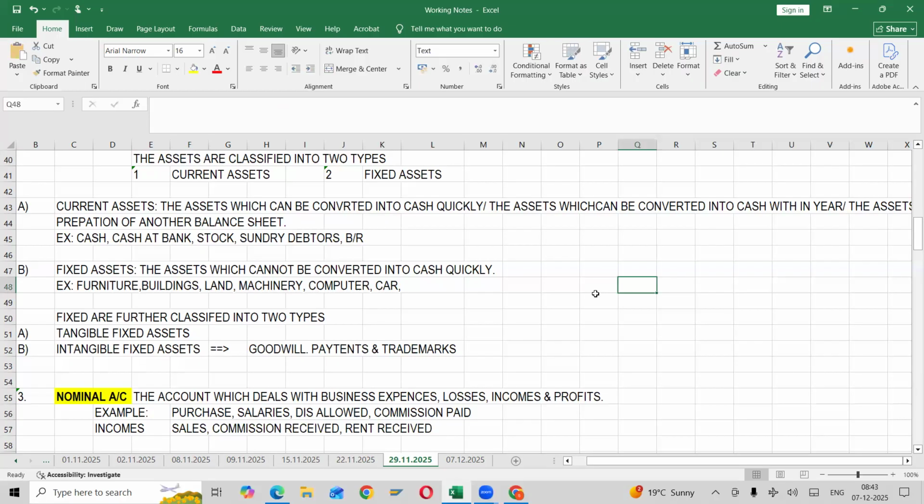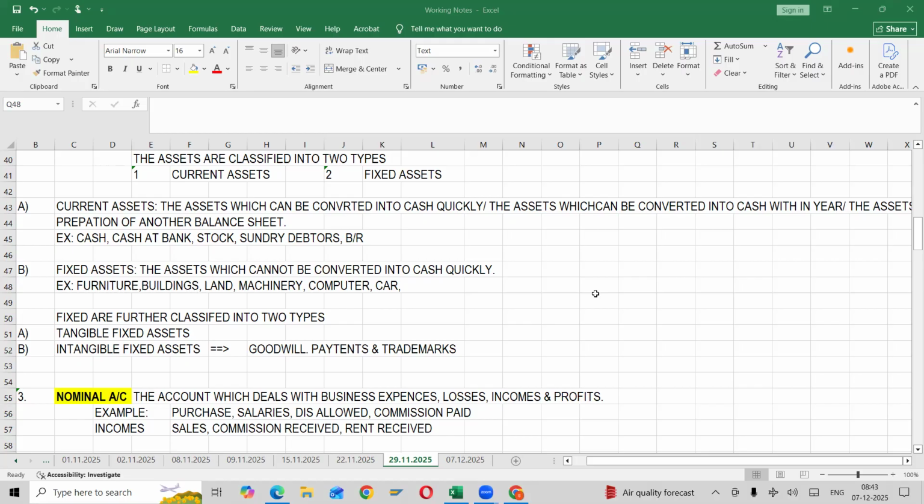As I said, what is the accounting cycle? Identifying the transactions, classifying the transactions, recording the transactions. First of all, identify whether it is a cash transaction, a credit transaction, or a non-cash transaction. After that, classifying. Each transaction will have different accounts. Whether it comes under a personal account, real account, or nominal account, you need to classify that. Once you understand these two steps, then we need to apply the rules of accounts.